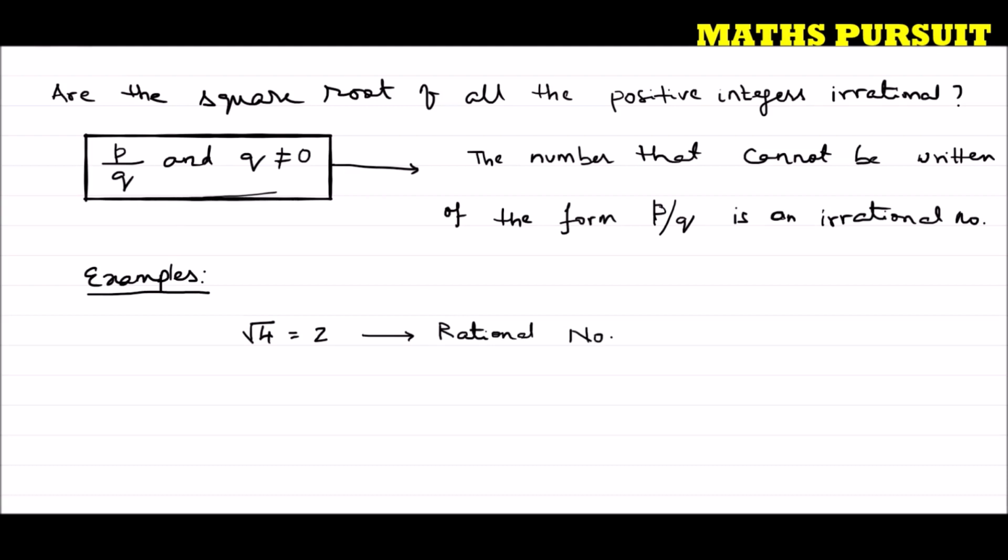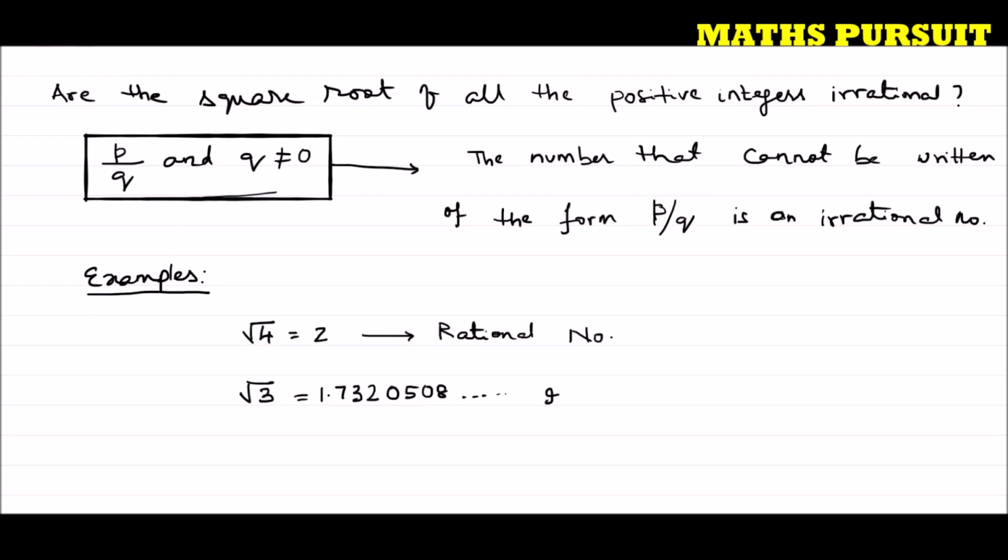Similarly, if I write root 3, root 3 is equal to 1.7320508, and like this it will continue, because this is an irrational number.